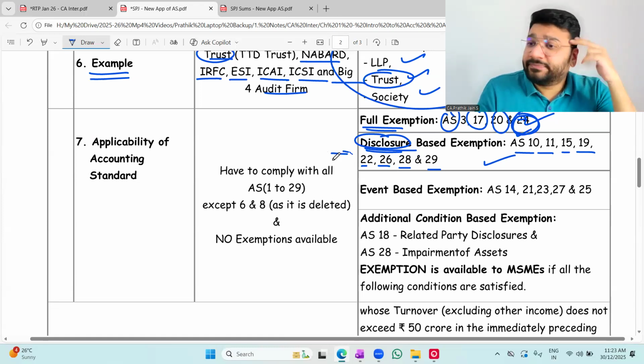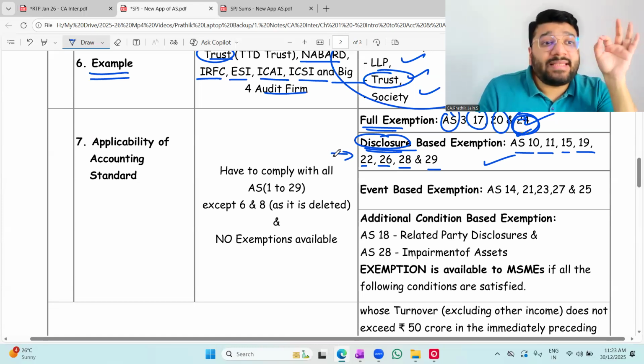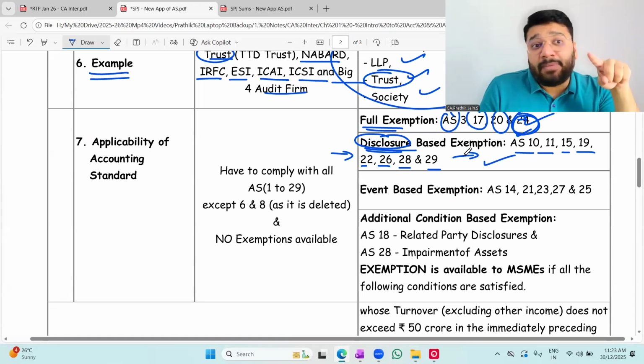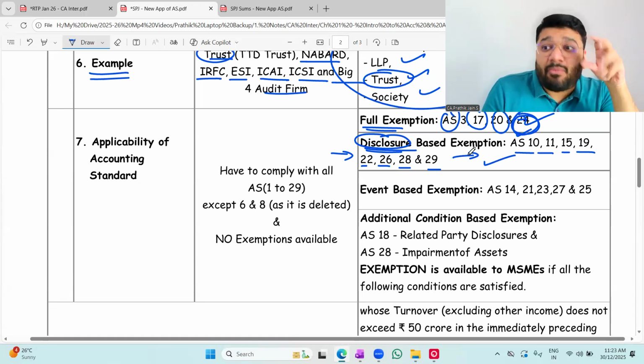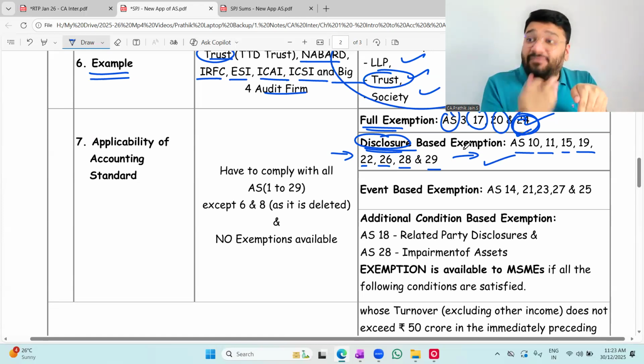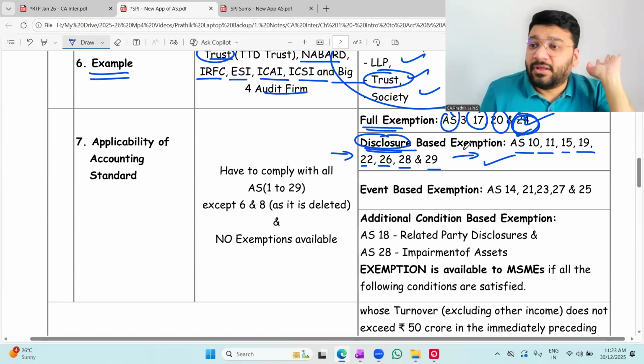These are called disclosure-based exemptions. Disclosure-based exemption means we have to comply with all the other aspects, and only a few aspects of disclosure are exempted. And that too, we can't choose. It's not that all disclosure is exempted. They have told which paragraph's disclosure is exempt. That alone is exempted; the rest you have to follow.